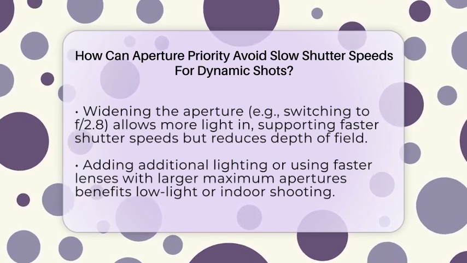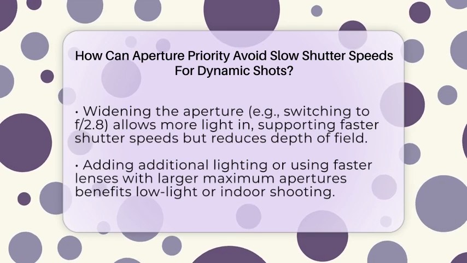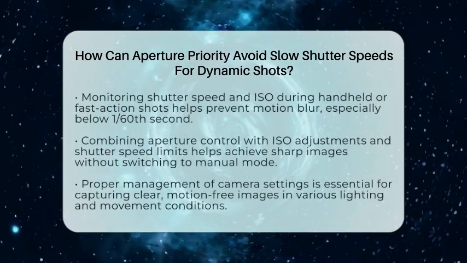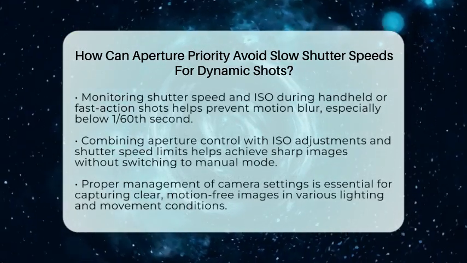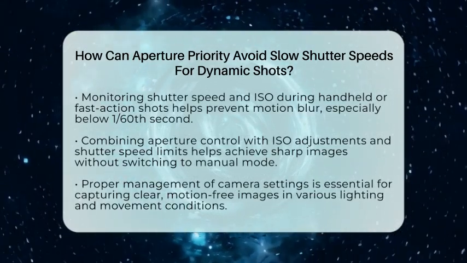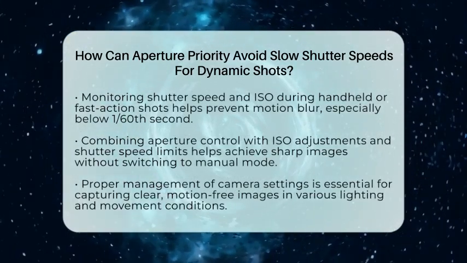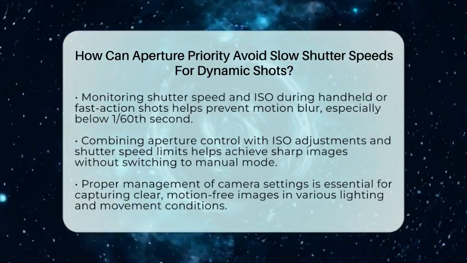Finally, adding extra light to your scene or using faster lenses with wider maximum apertures can make a big difference. If you're shooting indoors or in low light, bringing in additional lighting or using lenses with larger openings helps maintain high shutter speeds.